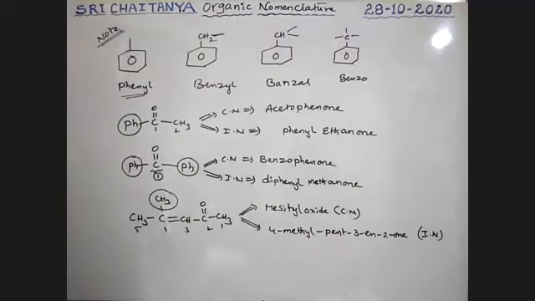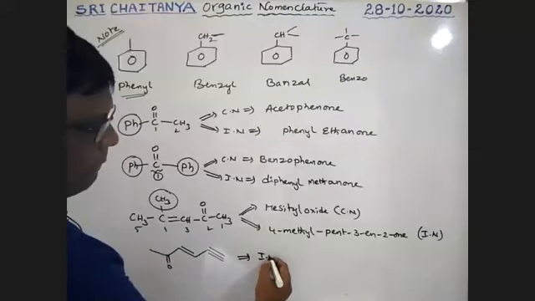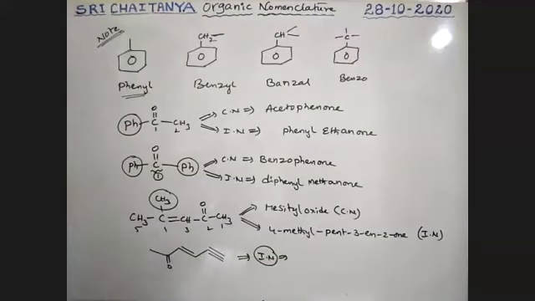Next, what is the name of this compound? I am taking this one as double bond O. This is a double bond. This is a triple bond. Write down the IUPAC name of this compound. What is that? 1, 2, 3, 4, 5, because the double bonded carbon should get the lower number.